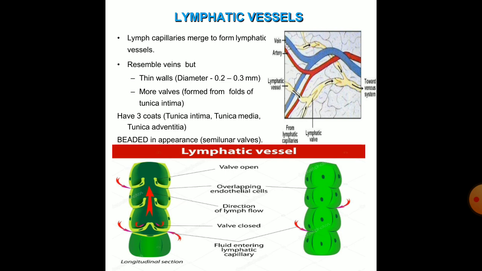The lymphatic vessels: when lymph capillaries merge, they form the lymphatic vessels. They resemble the veins, but they have thin walls and more valves, which are formed from the folds of tunica intima. Similarly to the other vessels, they have three coats, that is the tunica intima, media and adventitia. They are beaded in appearance because of the presence of semilunar valves.